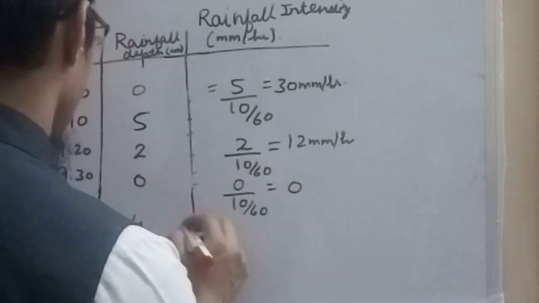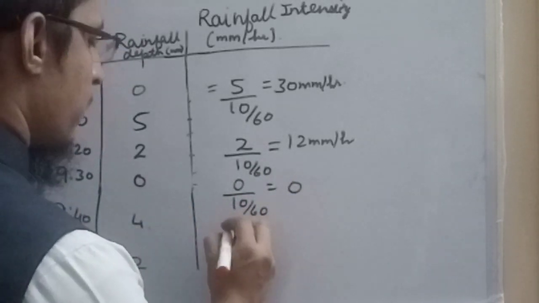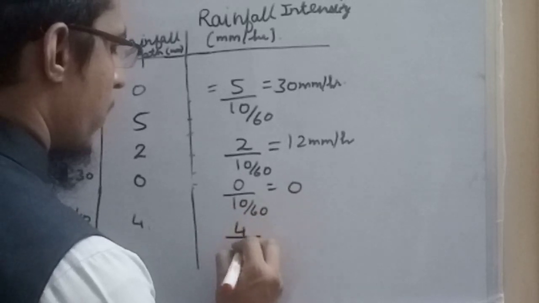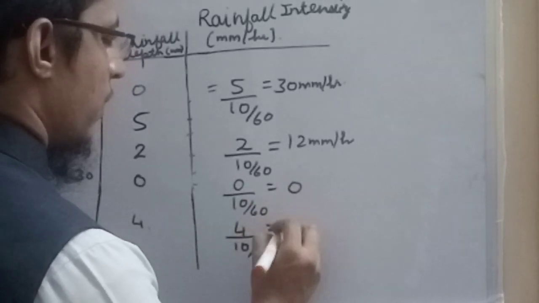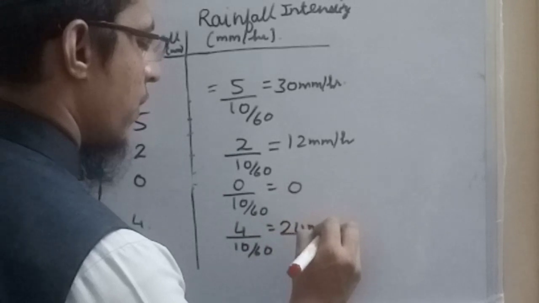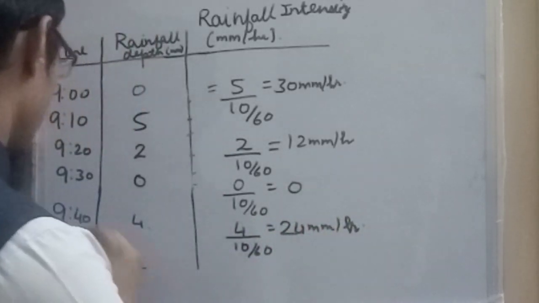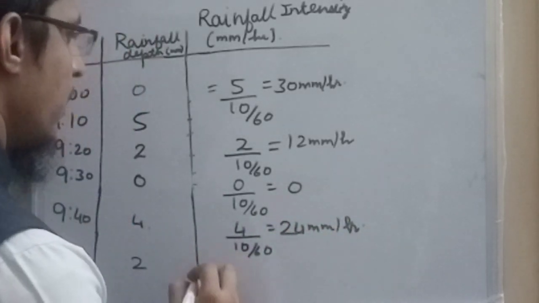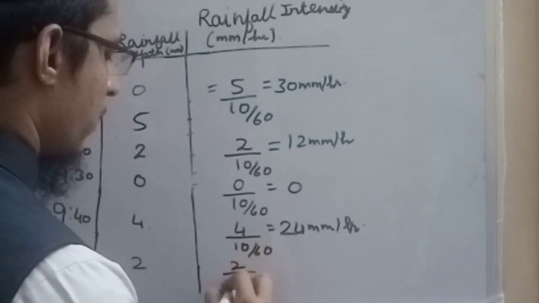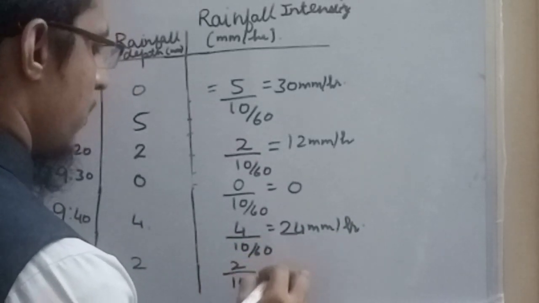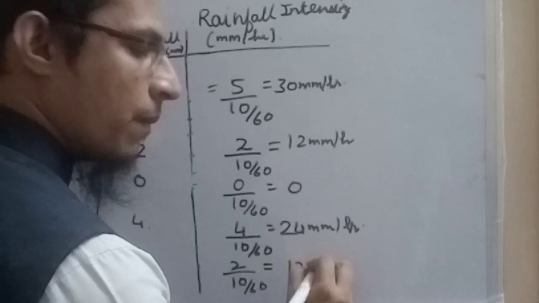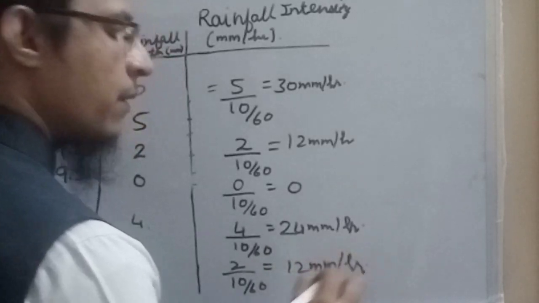Between 9:30 and 9:40 we have rainfall of 4 mm. So 4 upon 10 by 60 will give us 24 mm per hour. Then again between 9:40 and 9:50 we will have 2 upon 10 by 60, which gives us 12 mm per hour.